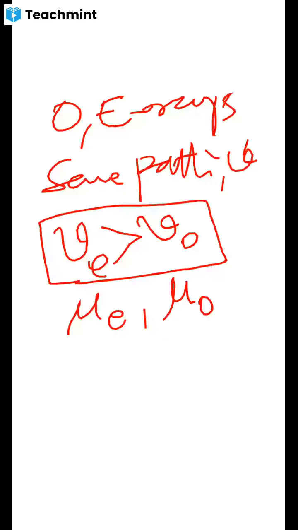Now the refractive index of the extraordinary ray is mu E, and the refractive index of the ordinary ray is mu O.